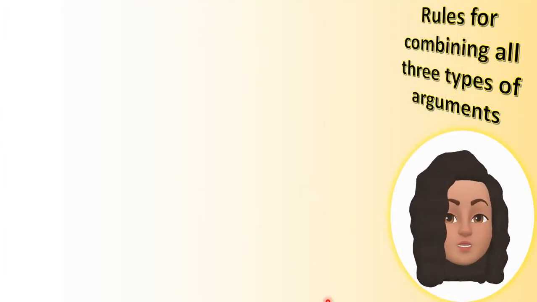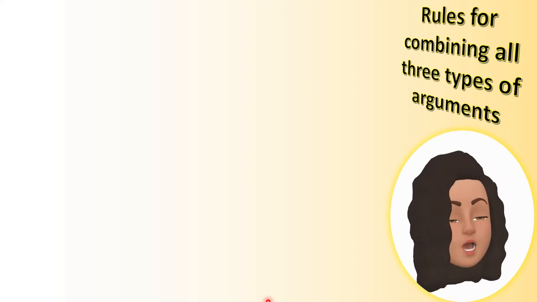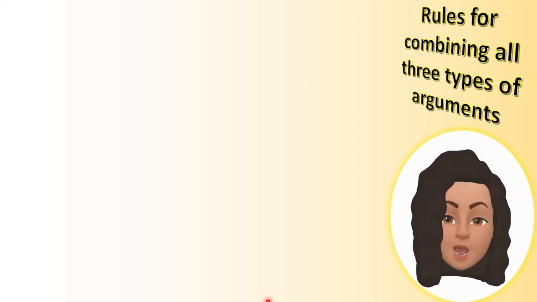In our previous video, we discussed the different types of arguments, right? So what are the different types of arguments? Positional arguments, keyword arguments, and default arguments. Now let's see what rules are to be followed while combining the three different types of arguments.